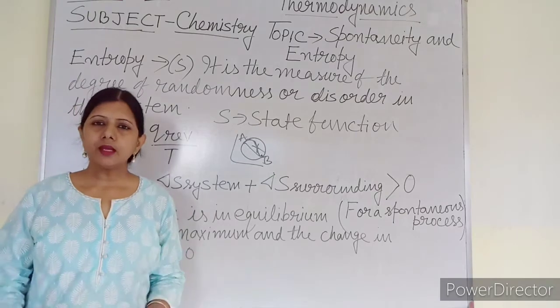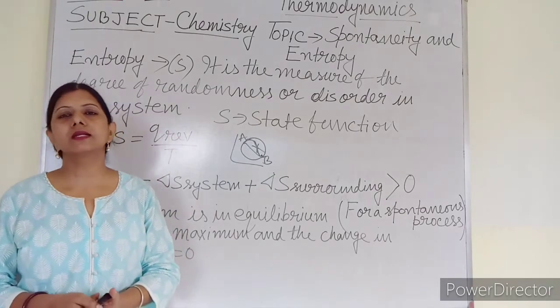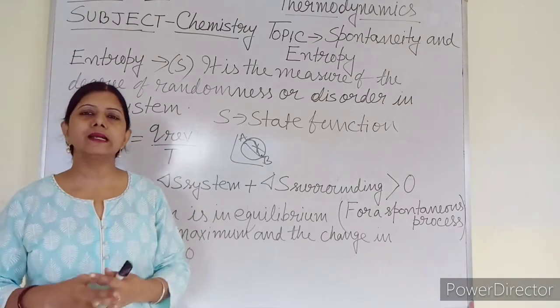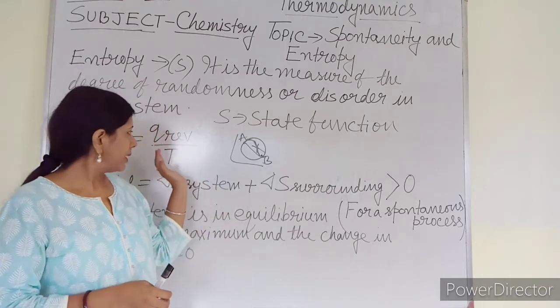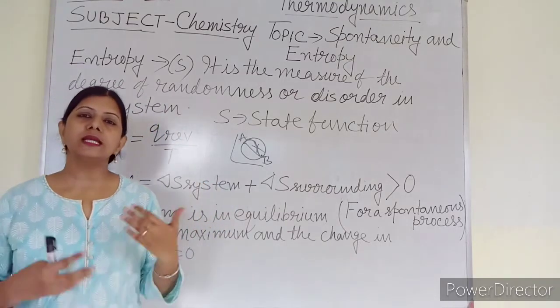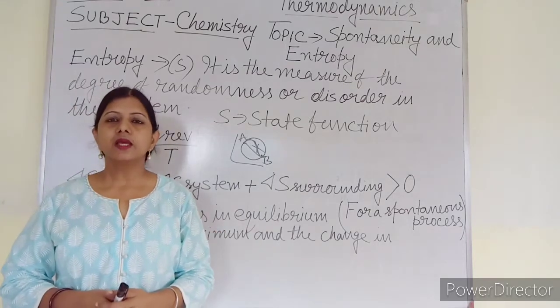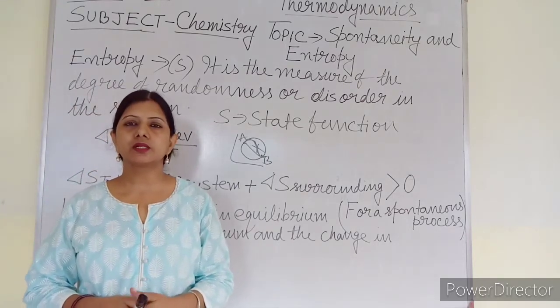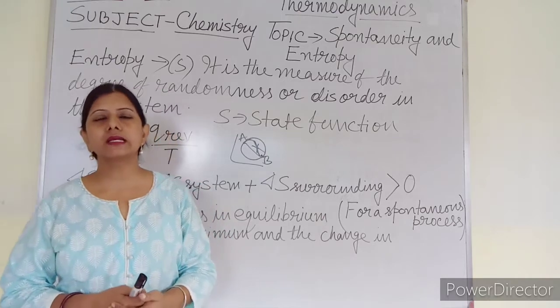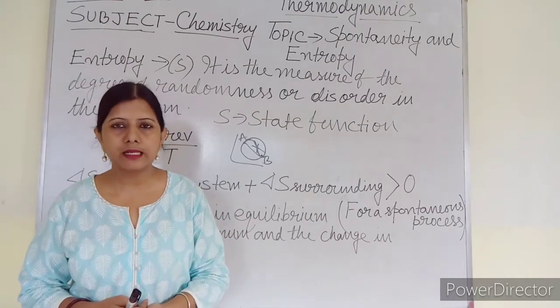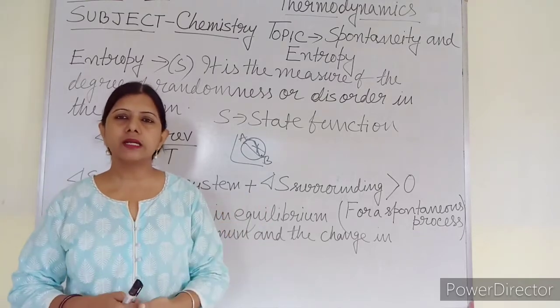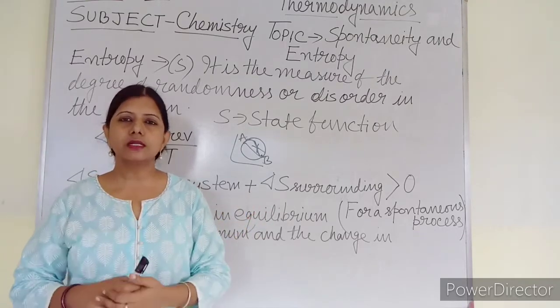Now, how is entropy related to the spontaneity of a reaction? And how is entropy related to change in temperature? If we increase the temperature, what will happen? If we increase the temperature, the kinetic energy of the molecules will increase, their movement will increase, there will be more disorder.